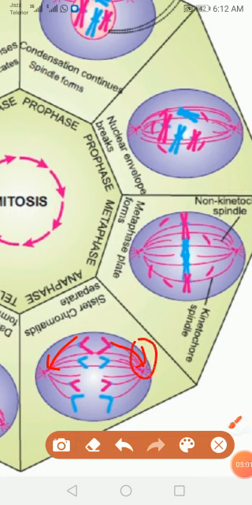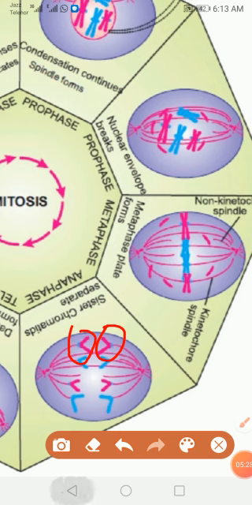These centrosomes exert a pulling force, and then these chromosomes will separate from each other. These are basically sister chromatids, and they will separate from each other, and they are now known as sister chromosomes.